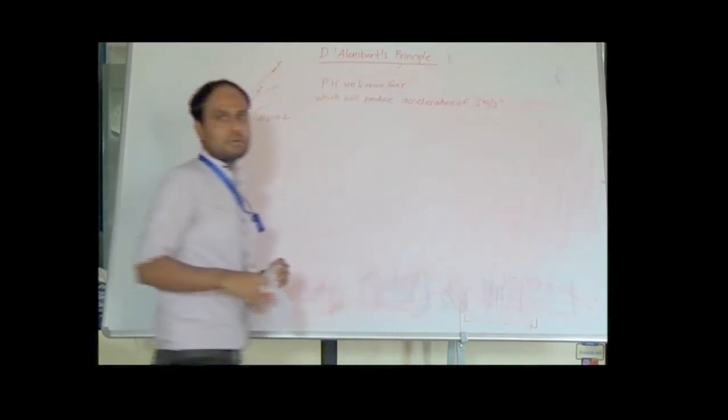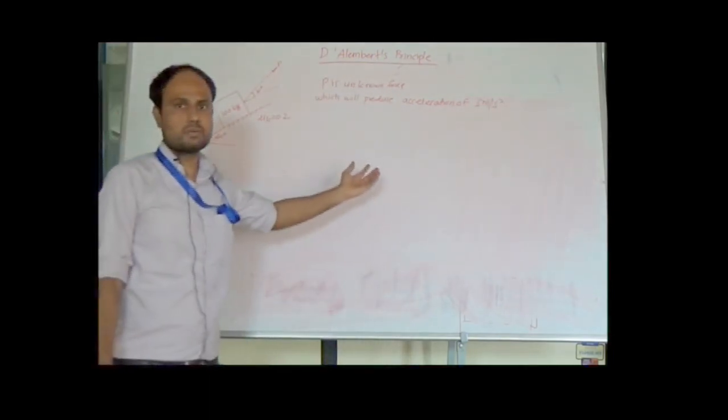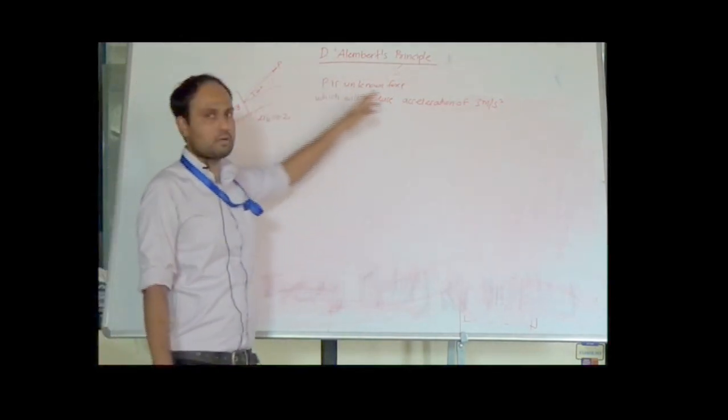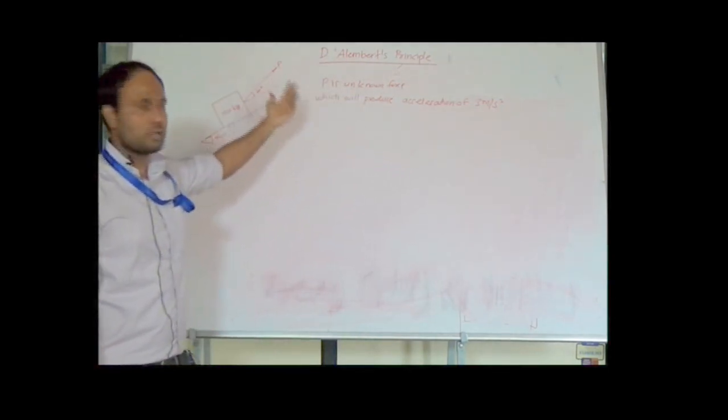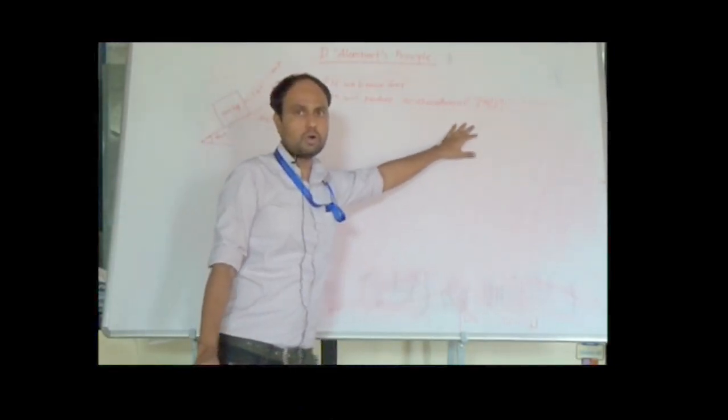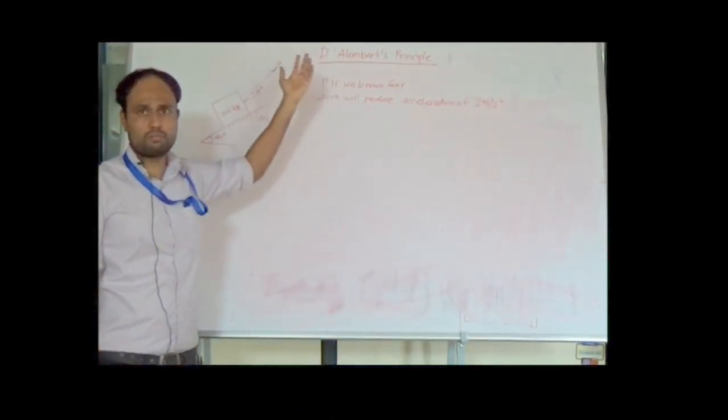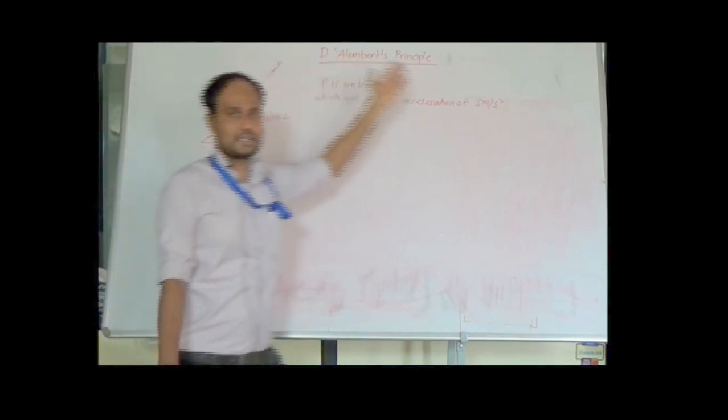So this is the reverse problem. If you compare with the last problem, it is the reverse one. In the last problem, the force was given and we had to find out the acceleration. In this case, we are providing the acceleration value, and we have to find out the value of P, the magnitude of force you have to apply to produce this acceleration.